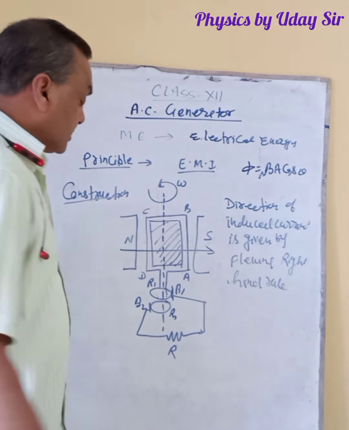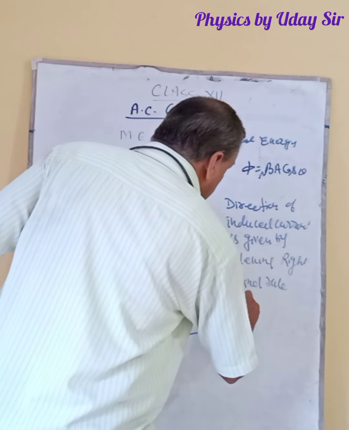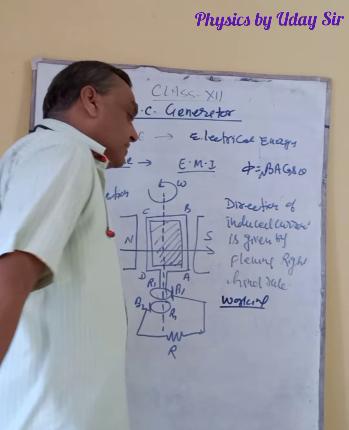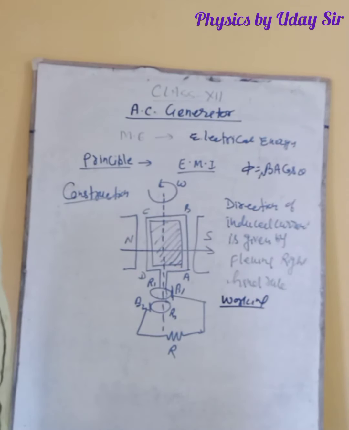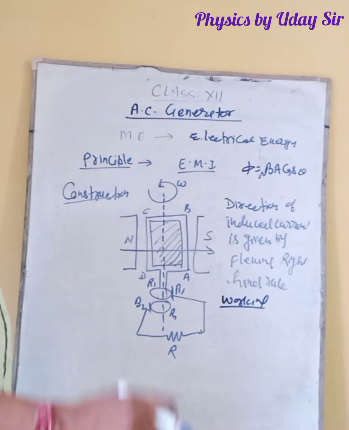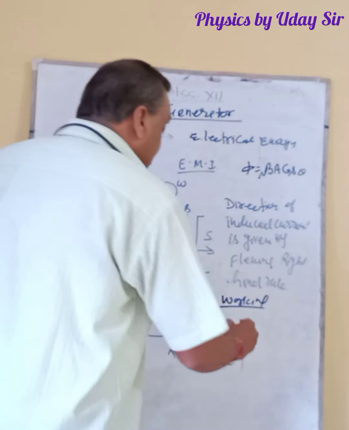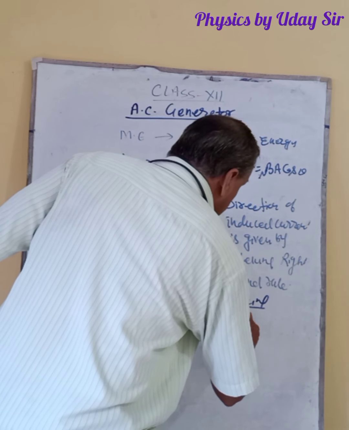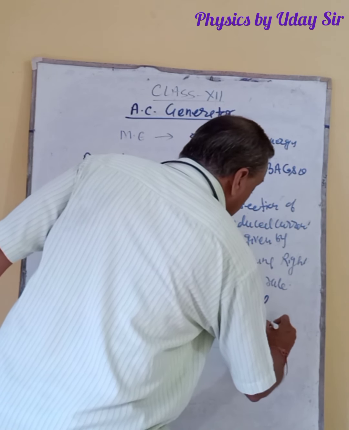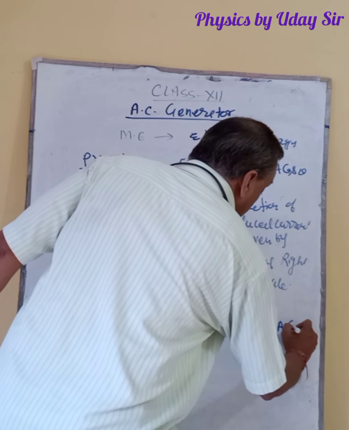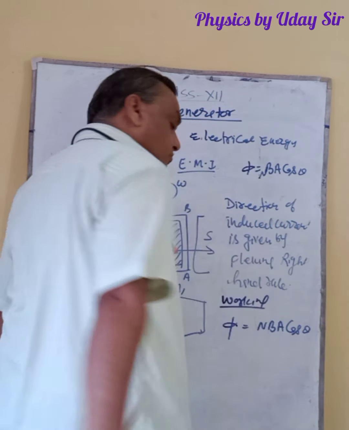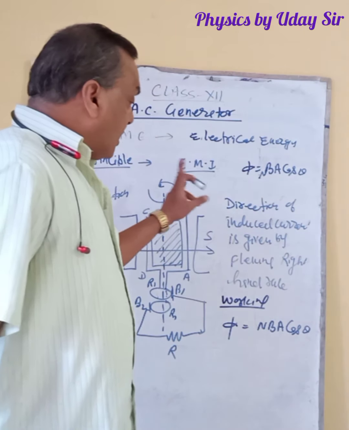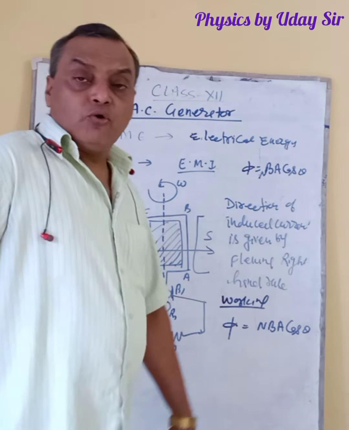Now the working, or how it works. Already I told that whenever the coil is rotated, there is a change in magnetic flux, NBA cos theta. The coil is rotated with angular velocity omega.